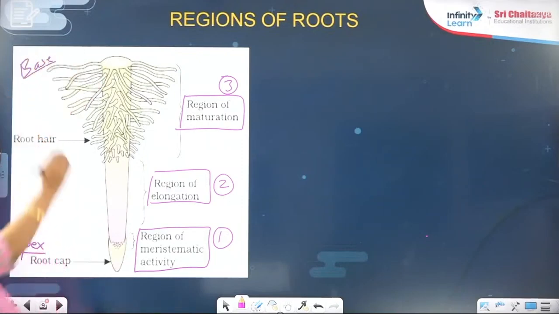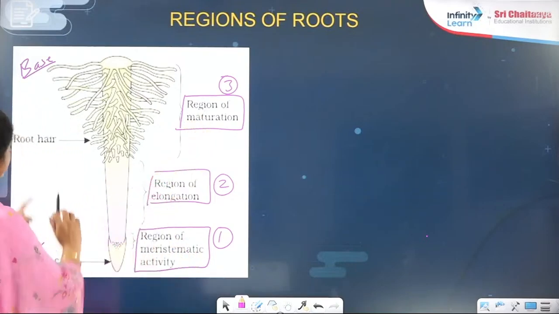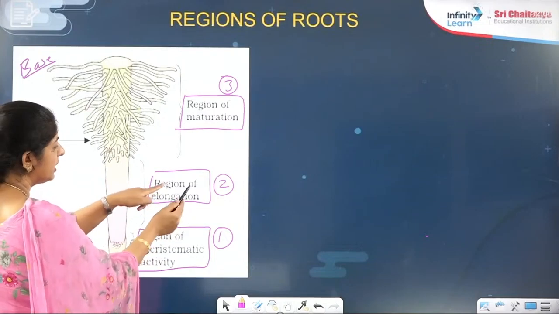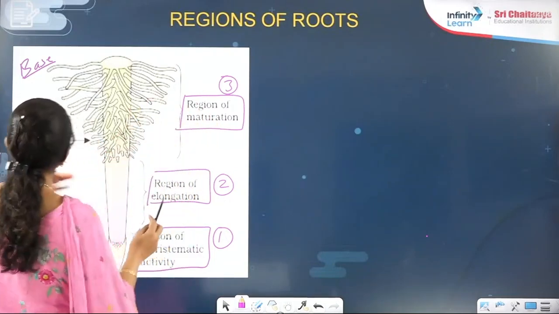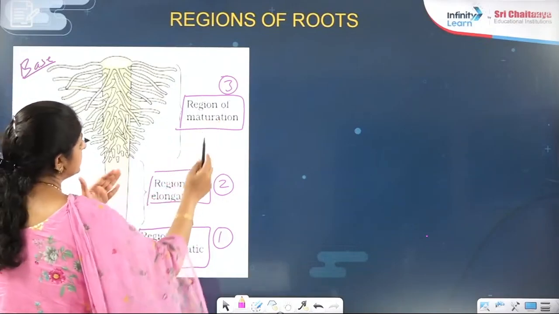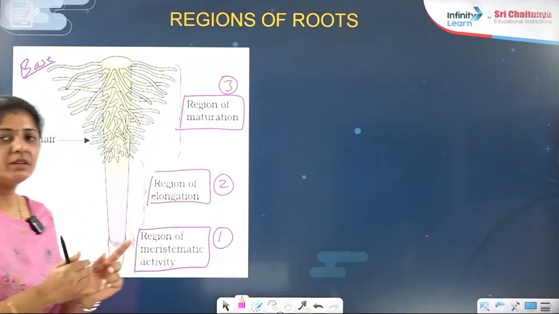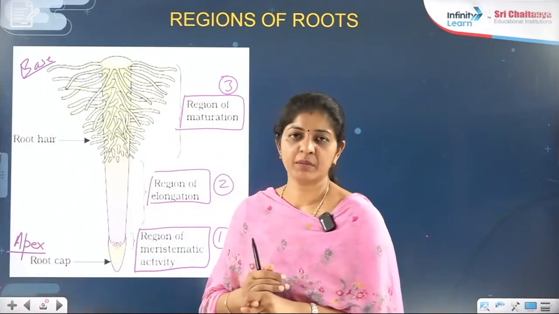If I am asking you these regions from apex to base, then you have to say region of meristematic activity, region of elongation, region of maturation. If I am asking from base to tip or apex, then region of maturation, region of elongation, region of meristematic activity. This is the first important question you should know based on this diagram, right?